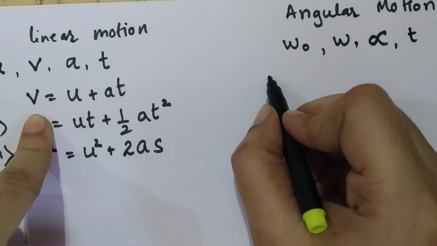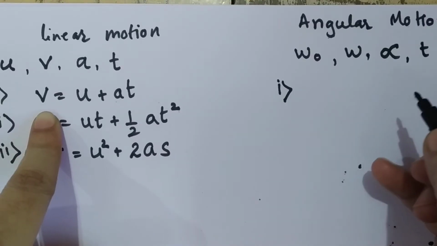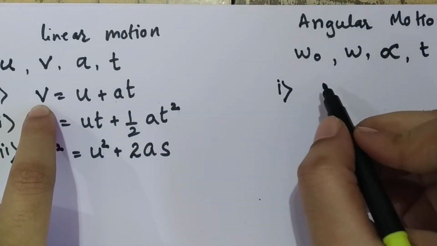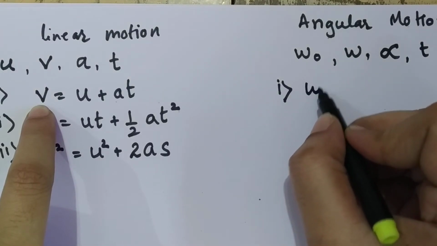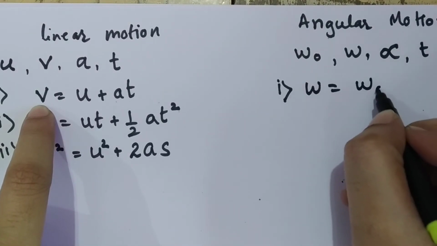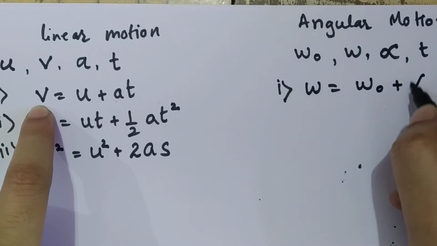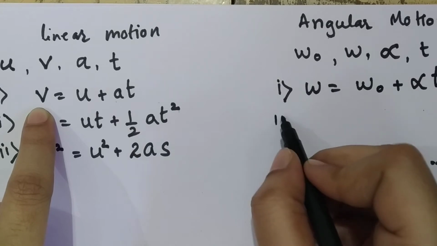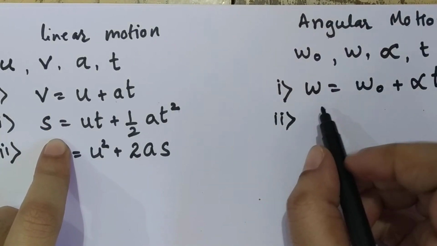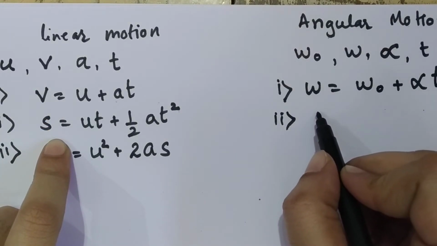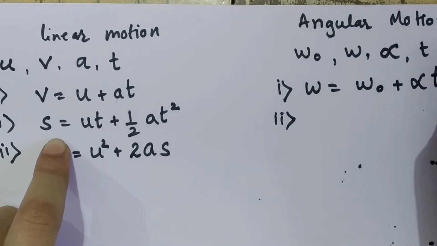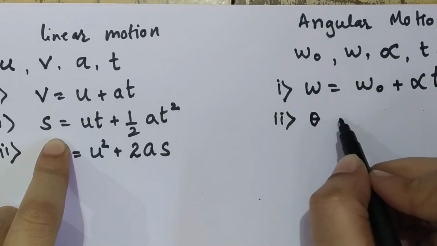So how will you write down the first kinematical equation? In place of v, what is the final velocity here? Omega. So we will write omega is equal to omega 0 plus alpha t. Second thing, s, linear displacement, will be replaced by angular displacement. s will be replaced by theta.